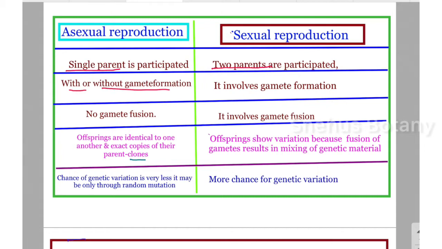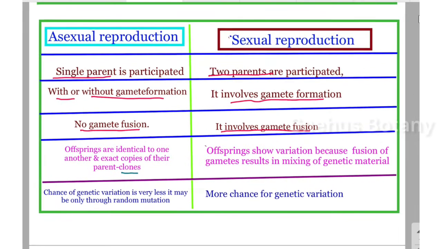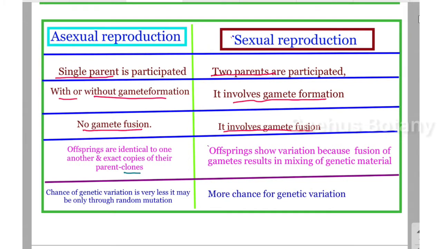So once again: asexual reproduction, single parent; sexual reproduction, two parents. Asexual reproduction, with or without gamete formation; sexual reproduction, gamete formation. In asexual reproduction, no fusion of gametes; sexual, it involves gamete fusion. In asexual reproduction, offspring are identical, but in sexual reproduction, offspring show variation because of fusion of gametes, which results in mixing of genetic material.